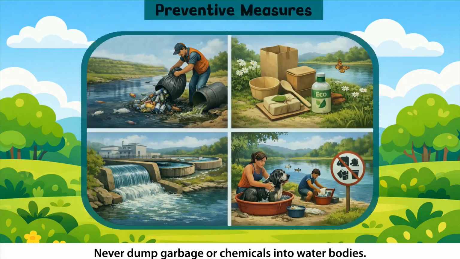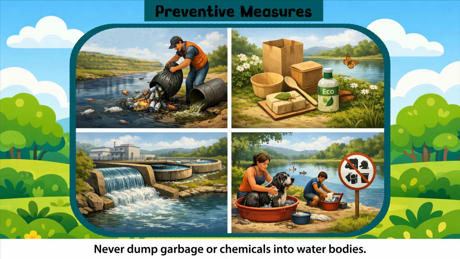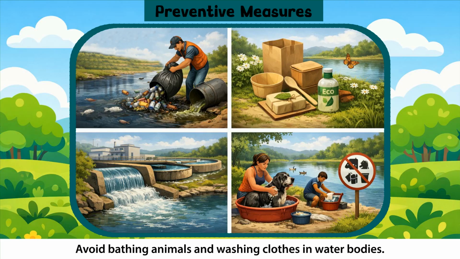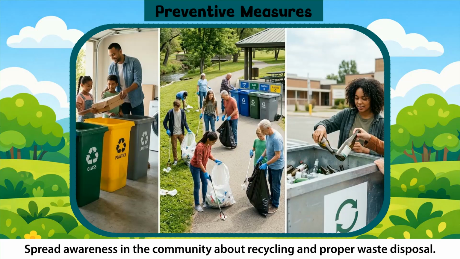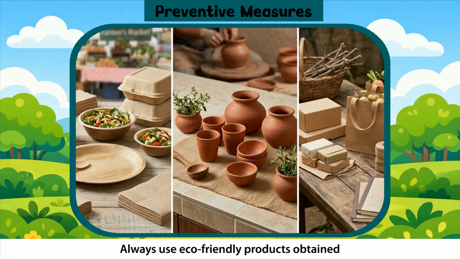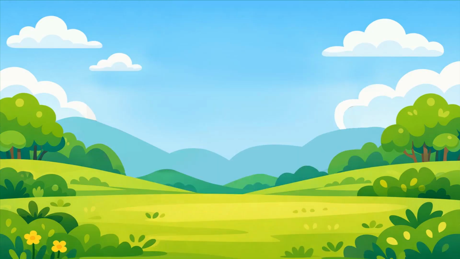Preventive measures. Never dump garbage or chemicals into water bodies. Use biodegradable products that decompose naturally. Treat sewage before releasing it into water bodies. Avoid bathing animals and washing clothes in water bodies. Spread awareness in the community about recycling and proper waste disposal. Always use eco-friendly products obtained from natural materials like sugarcane, clay, and paper.